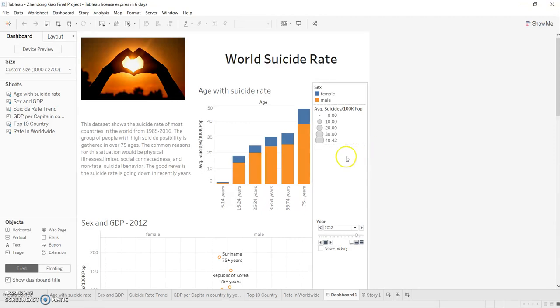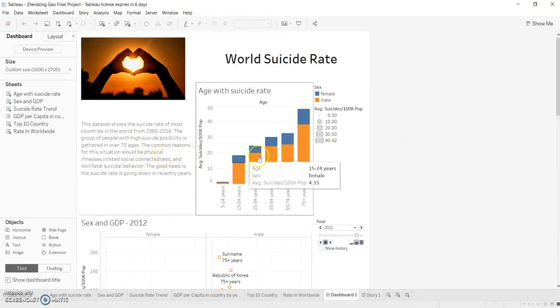And also, this data set shows the suicide rate of most countries in the world from 1985 to 2016. There is something that shocked me: the group with the highest suicide rate is the group over 75 years old. The reasons for old people's suicide are physical illness, limited social connectedness, and non-fatal suicide behavior.